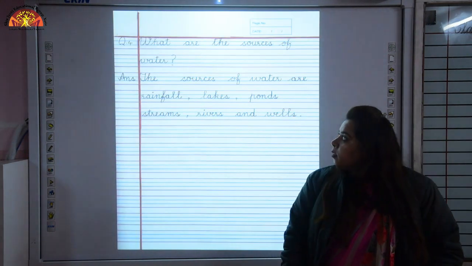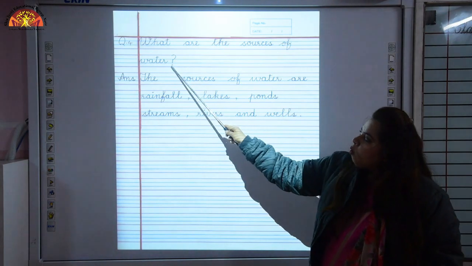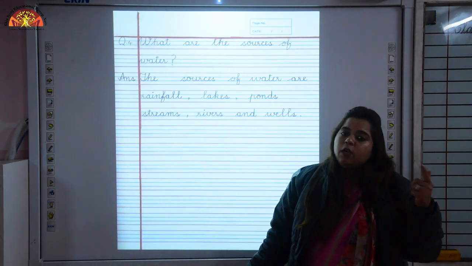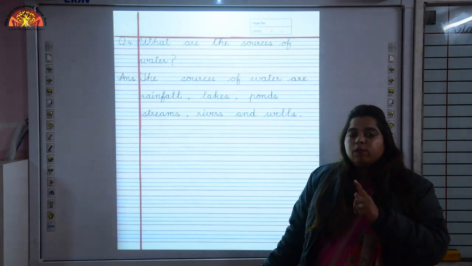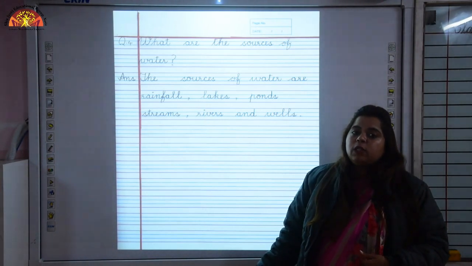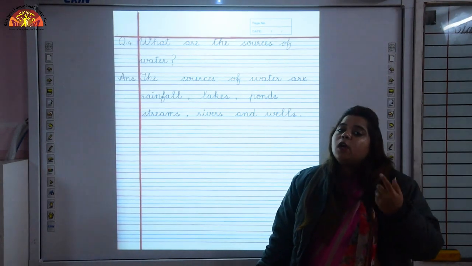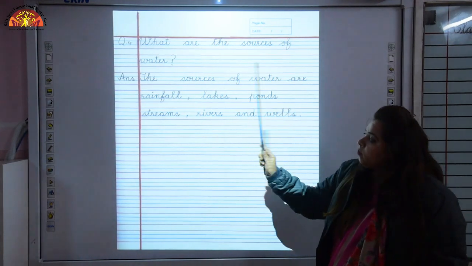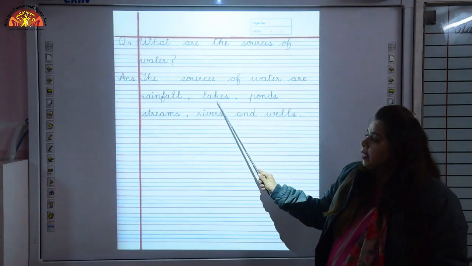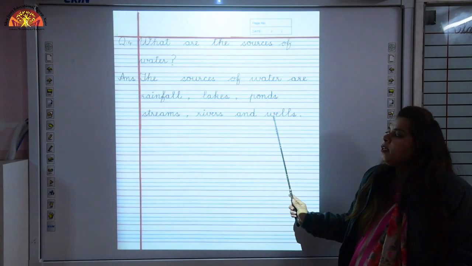Children, let us see next question. What are the sources of water? In the previous question, we revised what are the uses of water. In this question, we have to see what are the different sources of water. That means from where we get water. The sources of water are rainfall, lakes, ponds, streams, rivers and wells.